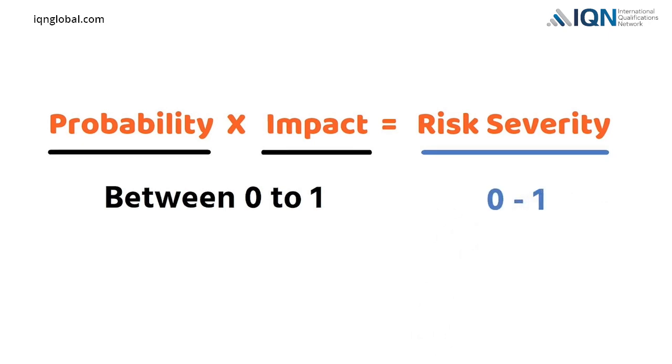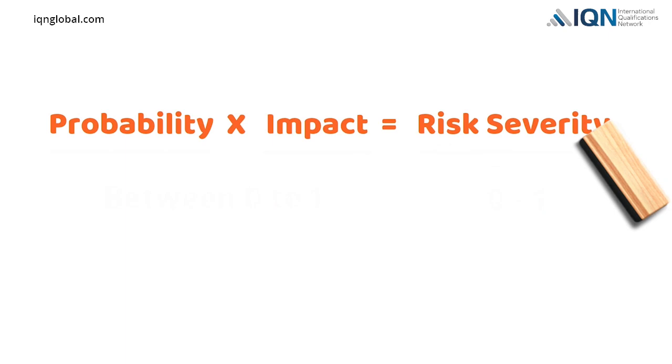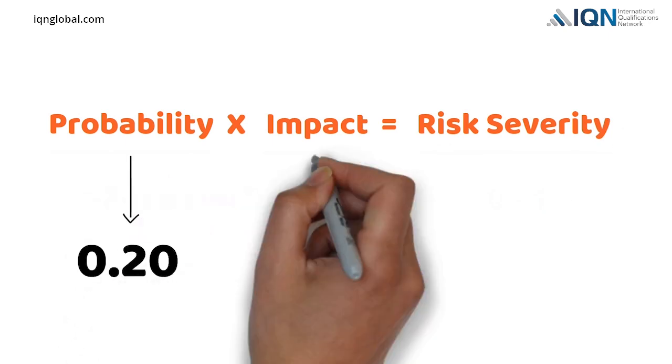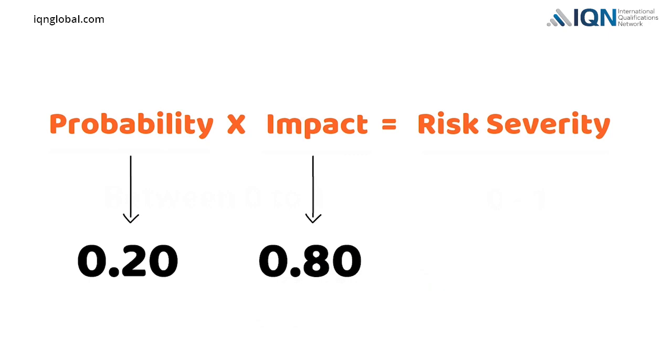For example, if the probability of a risk is 0.20 and the impact score is 0.80, then its risk severity score will be 0.16, 0.20 multiplied by 0.80.